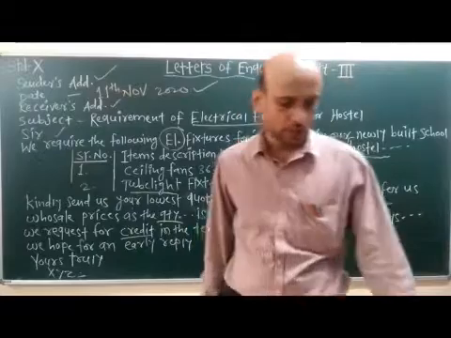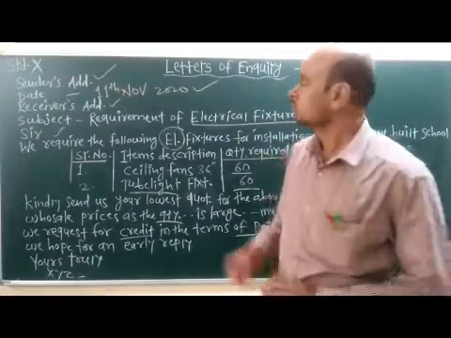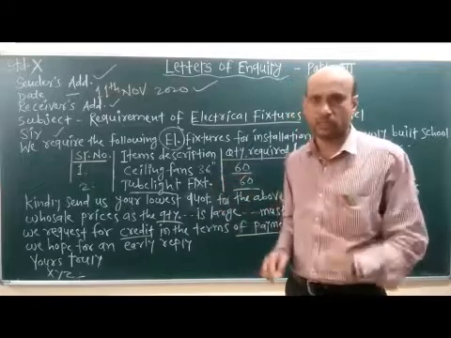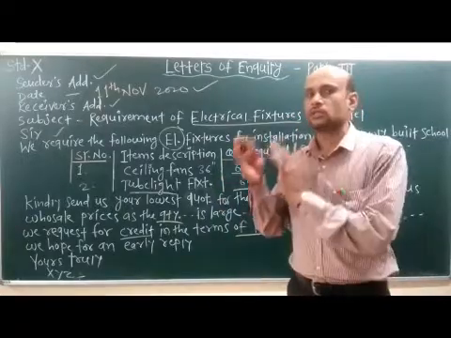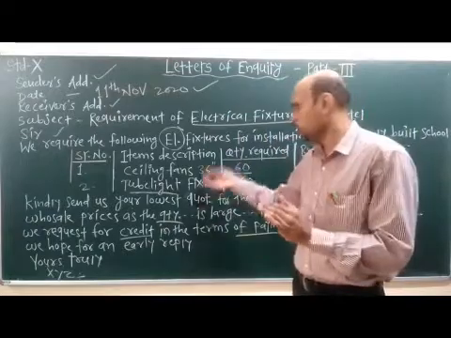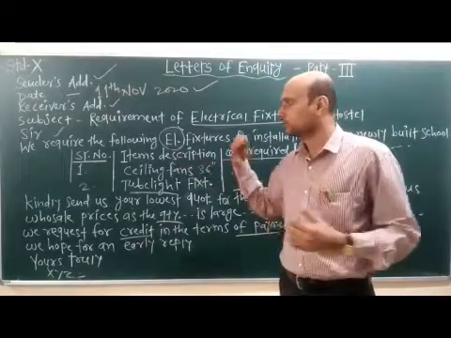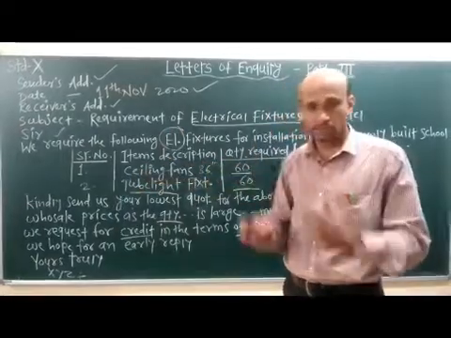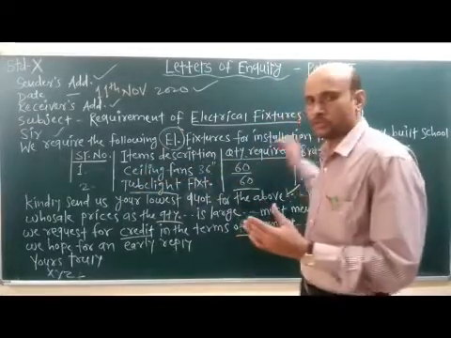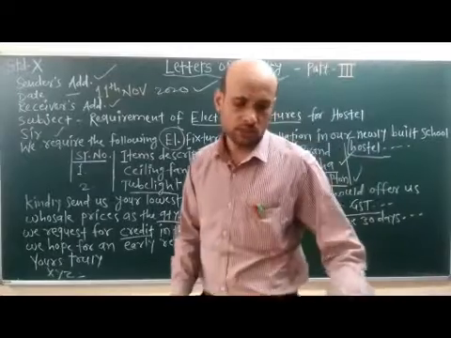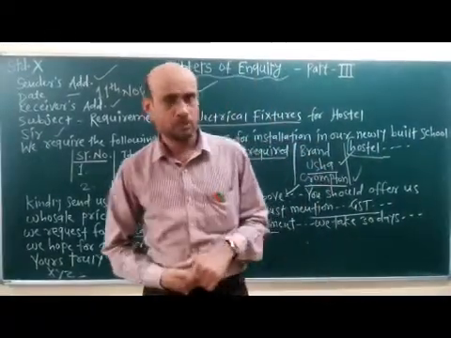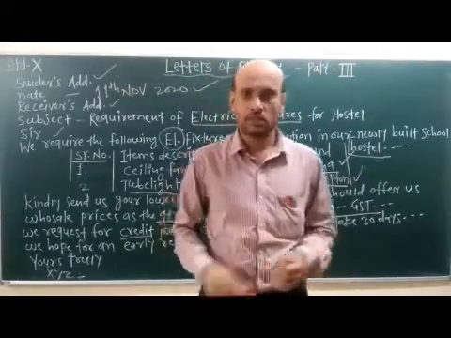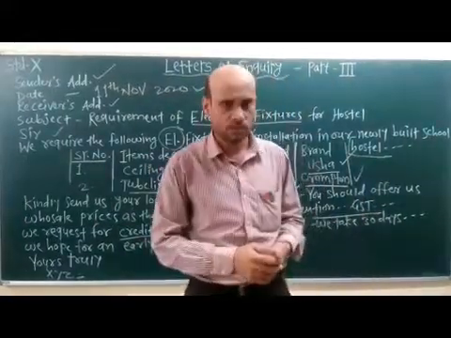So children, in this way you can write an inquiry letter, where especially in the second paragraph you can provide the list of items or the item description, which makes it easy for the reader to understand that this person wants all these things. Serial number 1, the name of the item, quantity required, company name, all these things. It will be easier for the reader also. Clear? I hope children, you have understood how to write this kind of letter. So thank you.